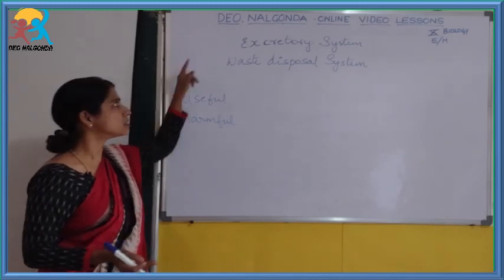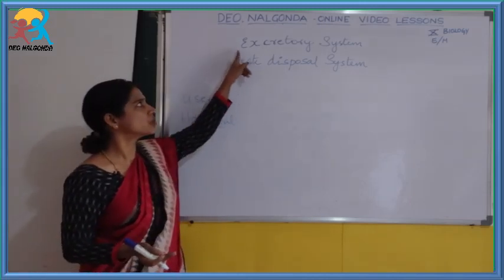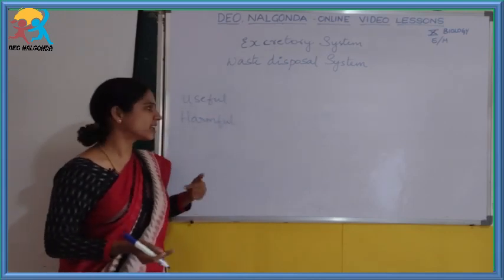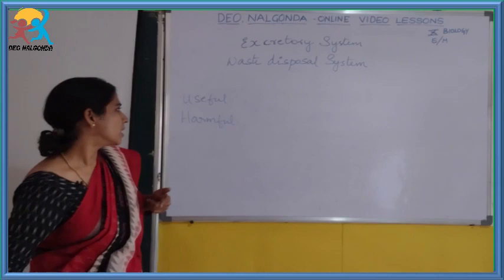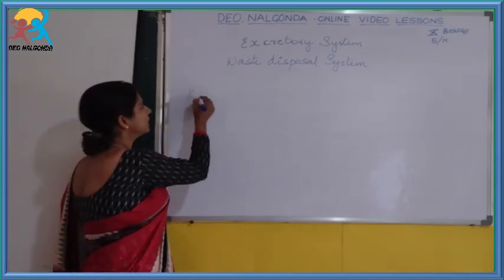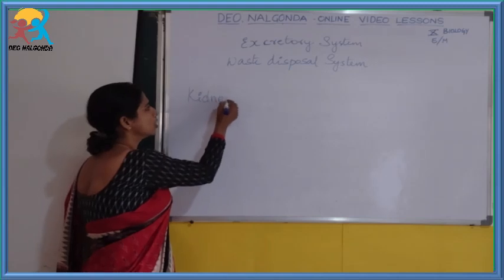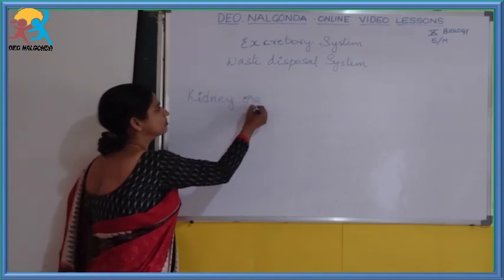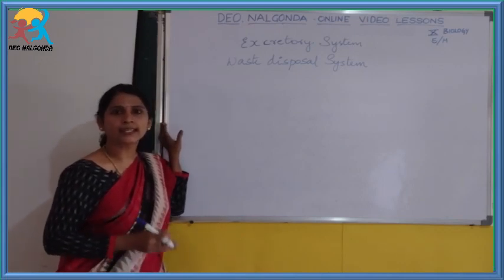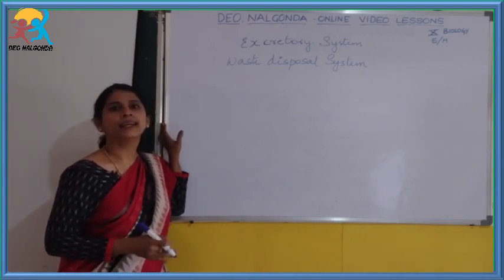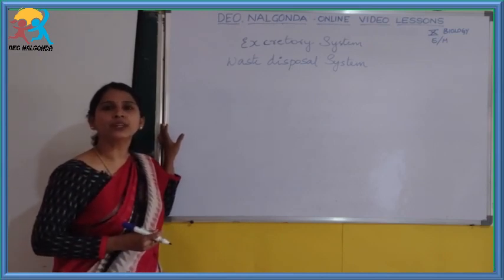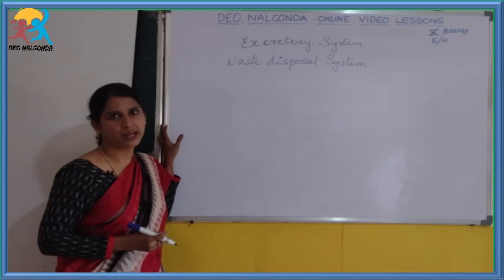And there comes the activity of the excretory system. In the human body, the excretory system is made up of kidneys. Kidneys are the excretory organs. Kidneys help in removing the waste from the blood.